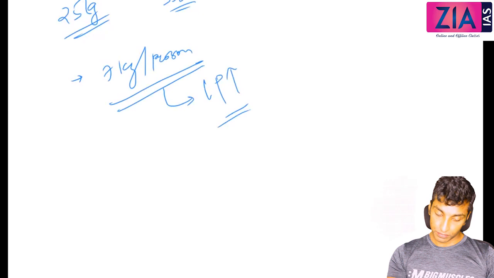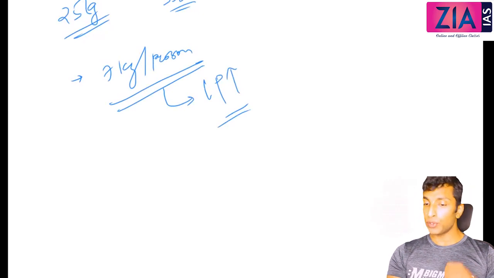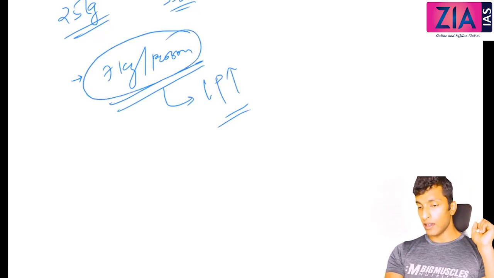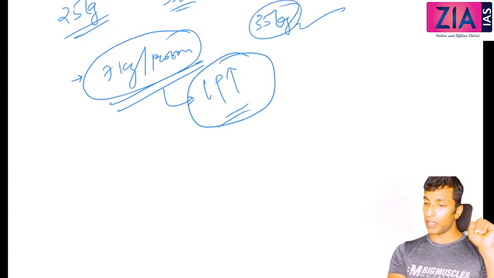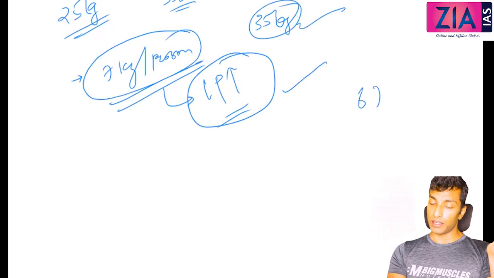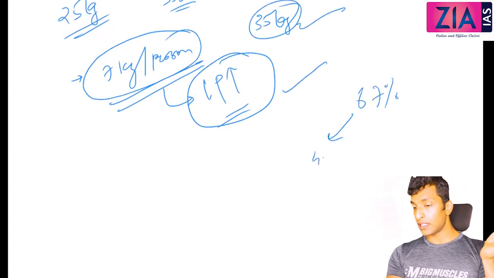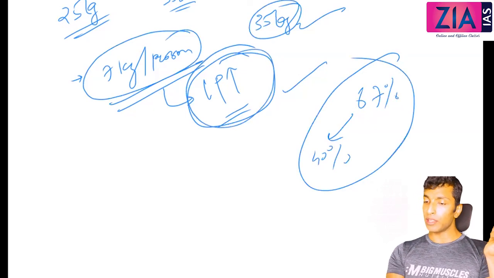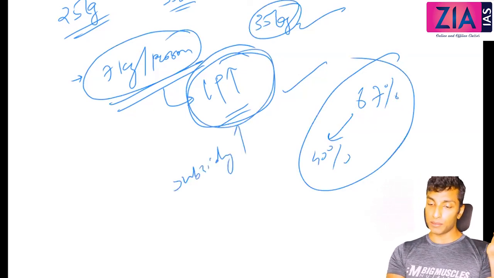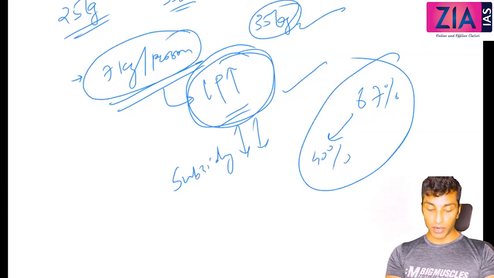If you do all these things, firstly they obviously need more grain, around 35 kg. So give that, but increase the issue price on one side, and reduce the beneficiaries from 67% to 40%. By doing these two things, your subsidy burden will actually reduce, so the fiscal burden on the government will reduce.